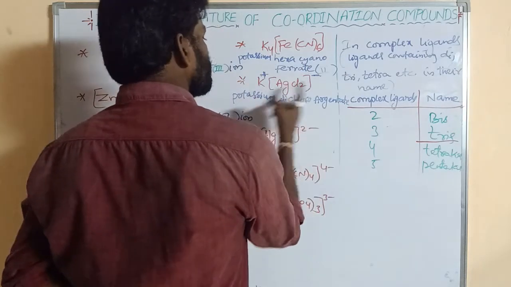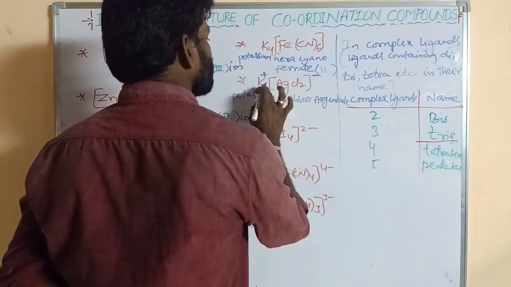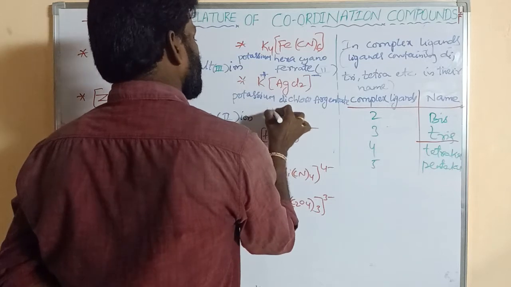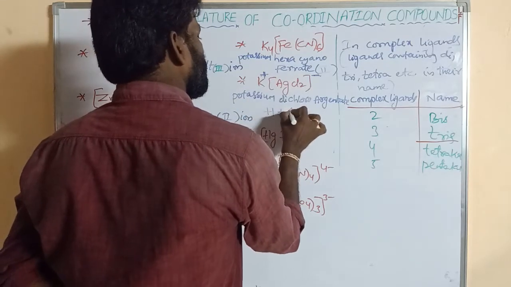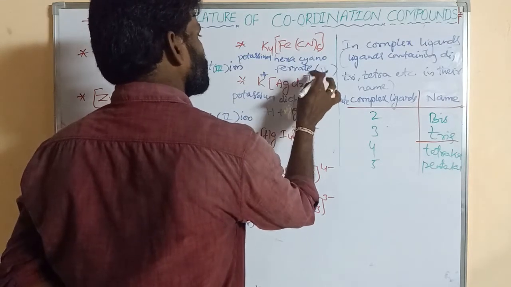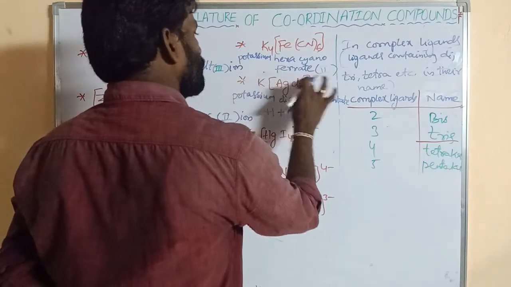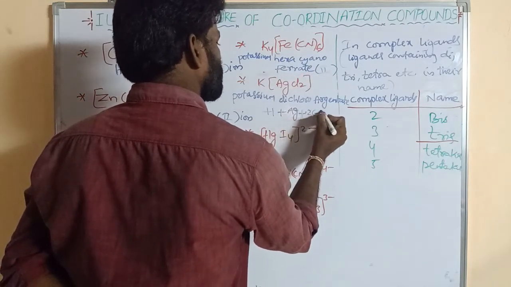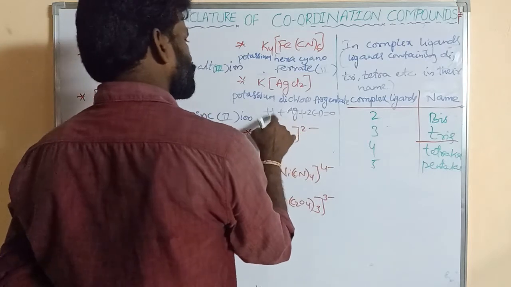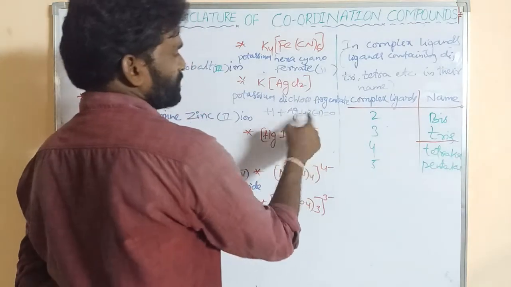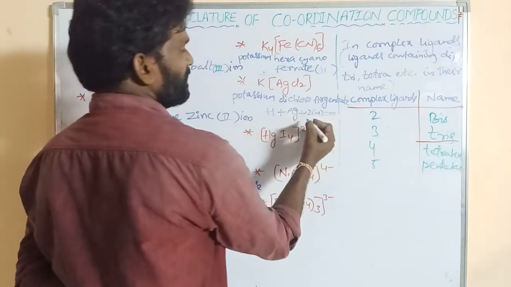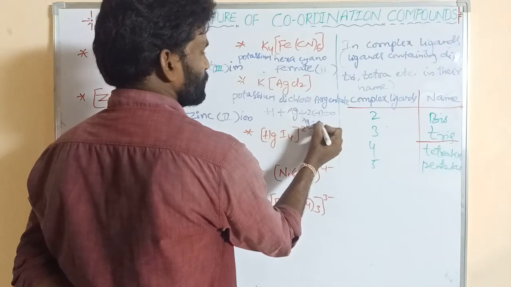What is its oxidation state? Argentate, what is its oxidation state? K plus 1. This is Ag plus how many chlorines? 2 chlorines. 2 into minus 1 chloride is equal to 0. So plus 1, this is minus 2, plus 1 minus 1, minus goes to the right, minus 1 goes to the right side, that is plus 1.